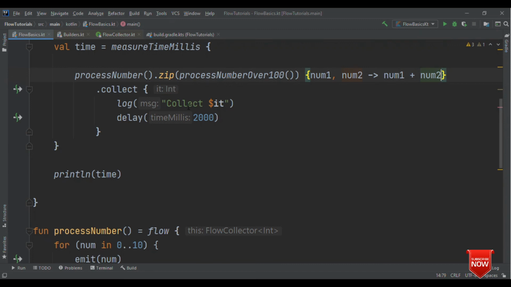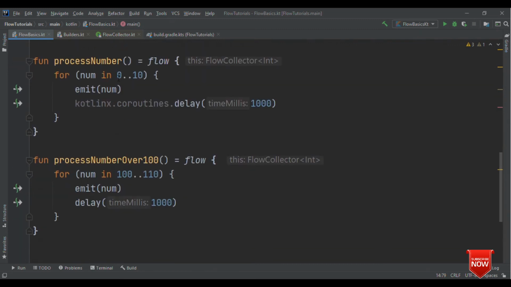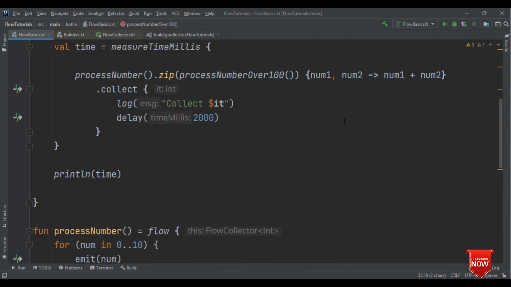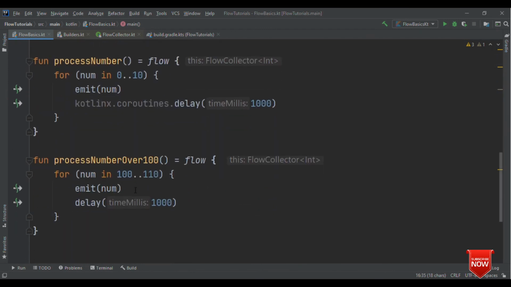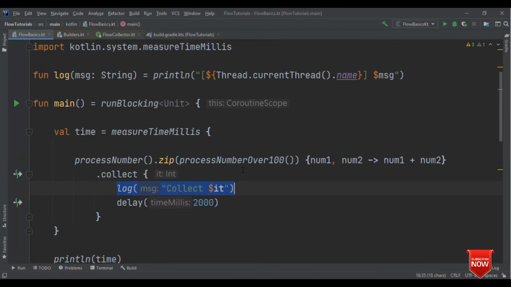So what it's going to do now is it's going to get the value from each flow individually, like 0 will be the first one, 100 will be the second one. So num1 will be 0, this will be 100, 0 plus 100, and I'll get 100 as a result. Next will be the 1 and 101, so the value which I'll receive here is 102.